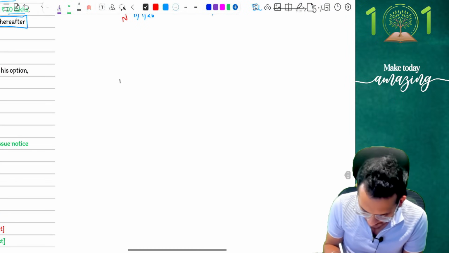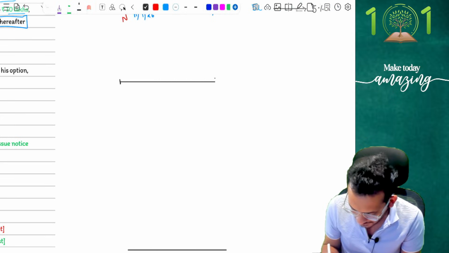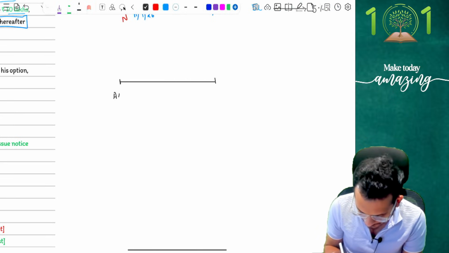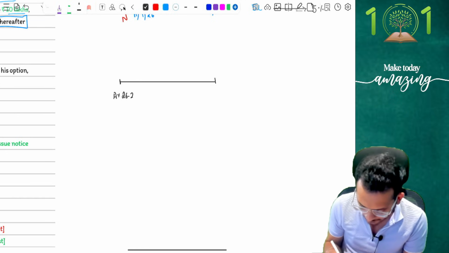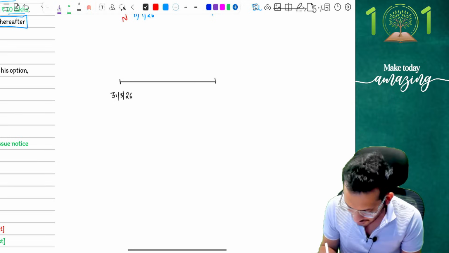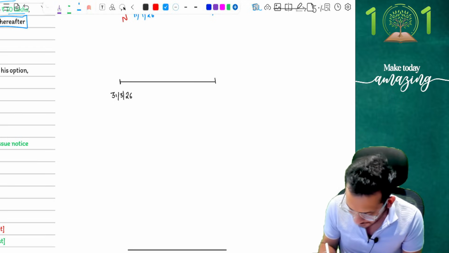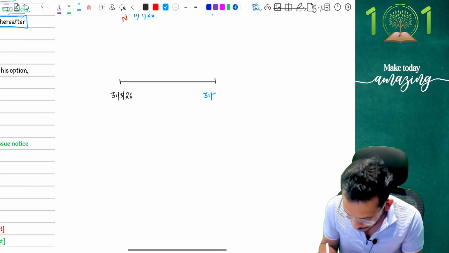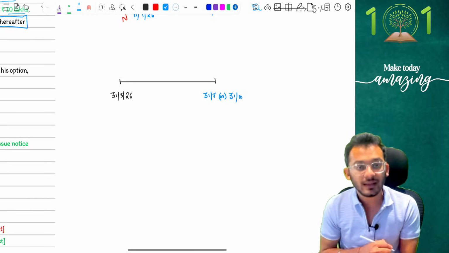The updated return used to say that if you are going to file a return, let's say for example, I am in assessment year 26-27. So for assessment year 26-27, my previous year is going to be what? My previous year is going to be 31st March 2026. For this 31st March 2026, my due date of filing return was either 31st July or 31st October as per your inter syllabus. Correct idea?